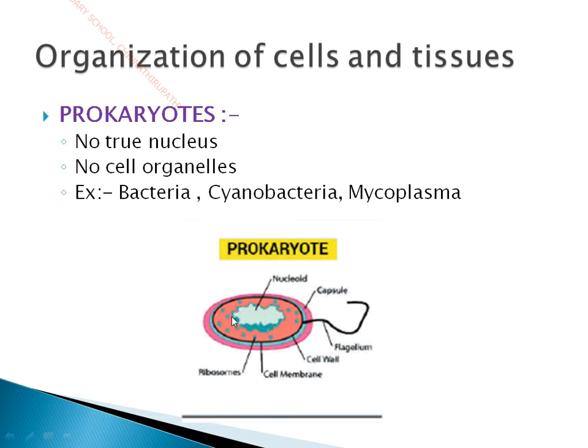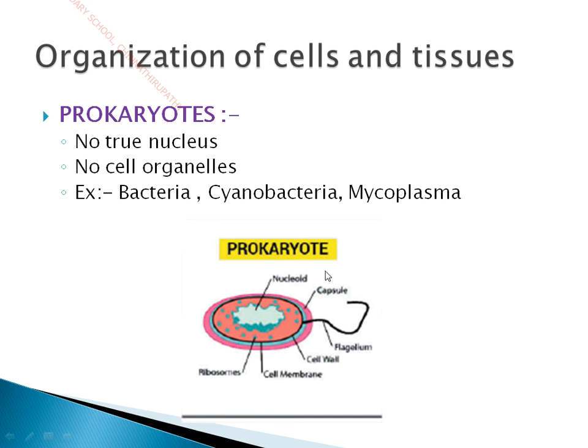So the nucleoid contains only the genetic material, but it does not contain a definite nuclear membrane or nucleolus. The nucleolus is the control center of the nucleus. It gives instruction for the nucleus. So it does not contain nucleolus or nuclear membrane, but it is present in the form of a nucleoid. So in the nucleoid, there is no true nucleus. So pro, false, karyon, nucleus. So false nucleus. So the organisms which do not have a definite nuclear membrane, but the nucleoid is present, and the genetic material is present, these kinds of cells are called prokaryotes. These kinds of organisms are called prokaryotes.